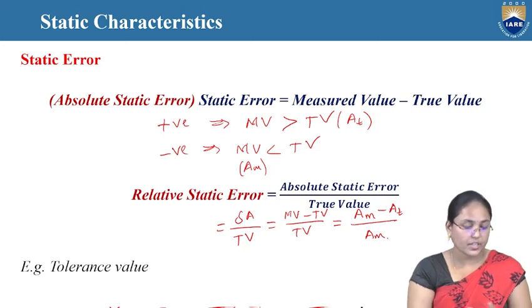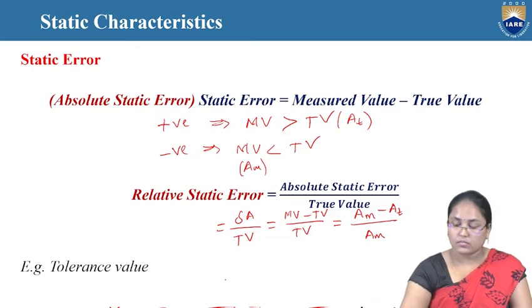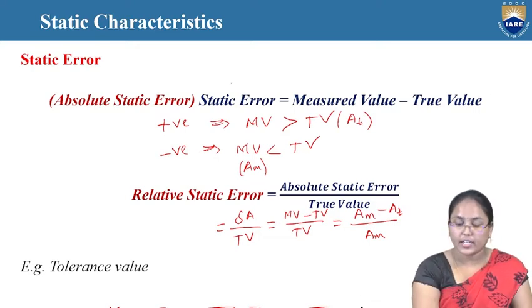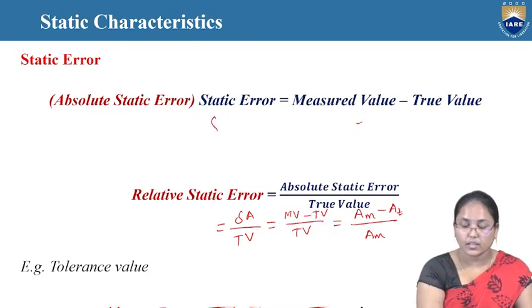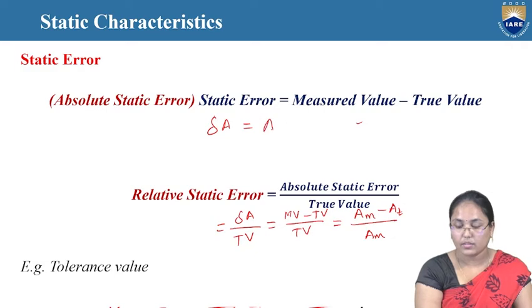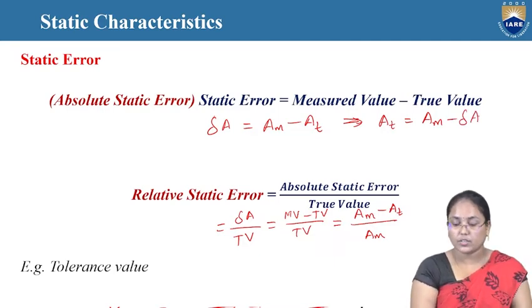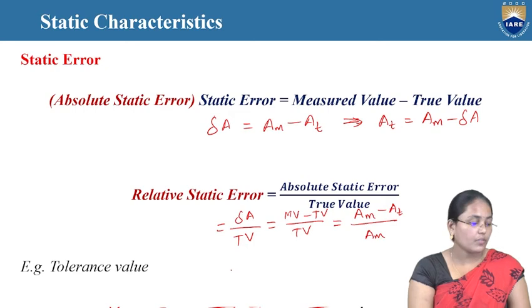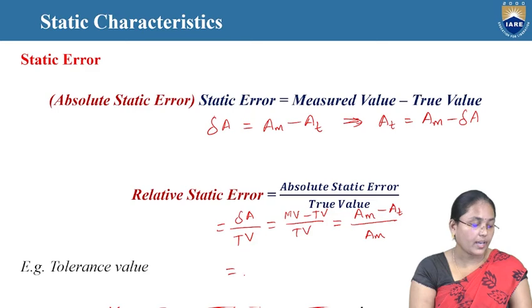Now if we write these equations again, delta A equals AM minus AT. If I rewrite this equation, then AT is equal to AM minus delta A. And looking at this particular equation, we can also rewrite it.